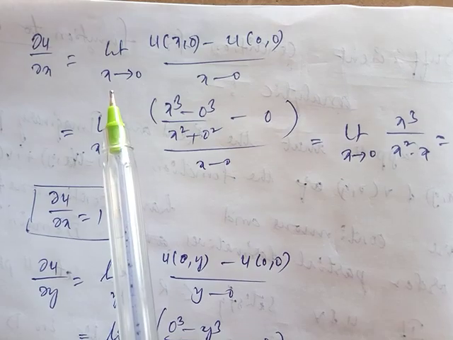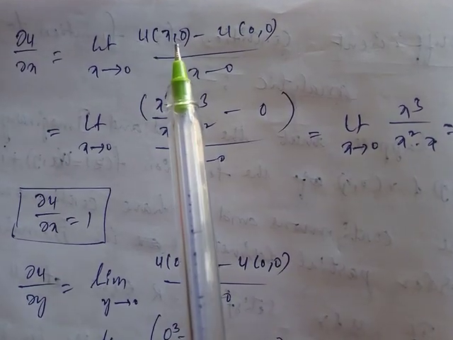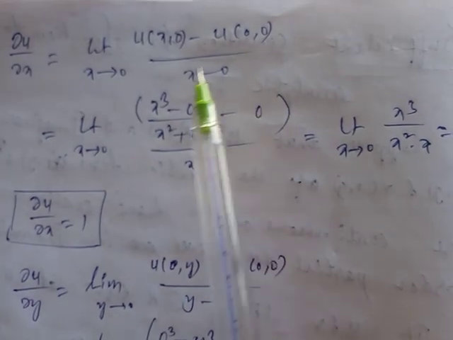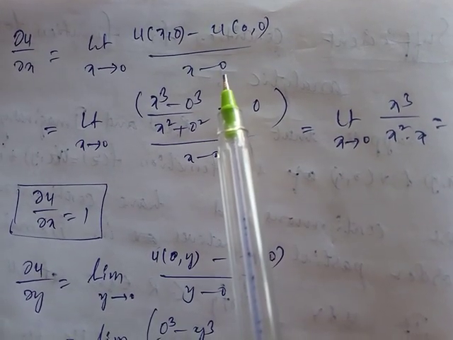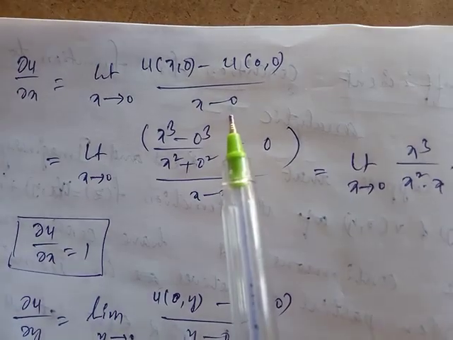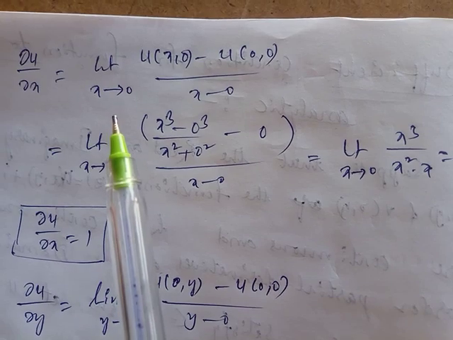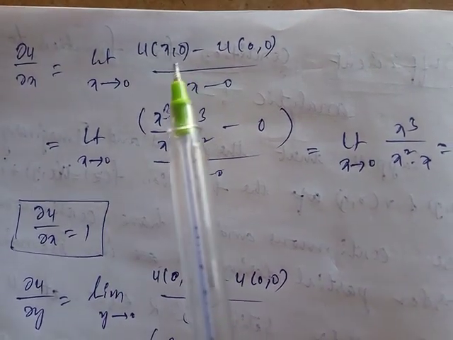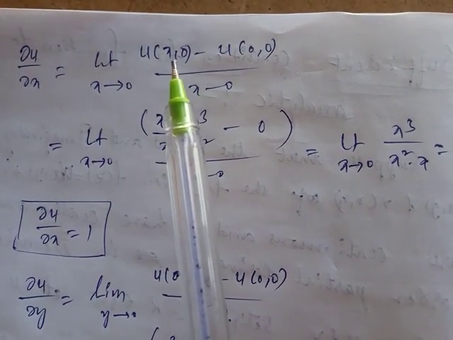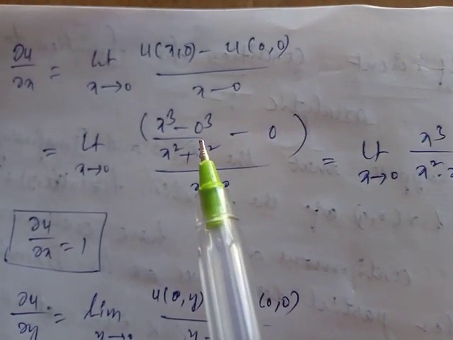limit x tends to 0, u of (x, 0) minus u of (0, 0) by x minus 0. Same as f of z minus f of 0 by z minus 0, but here the function is with respect to the x derivative. The u function value is (x cube minus y cube) by (x square plus y square). Put y equal to 0.